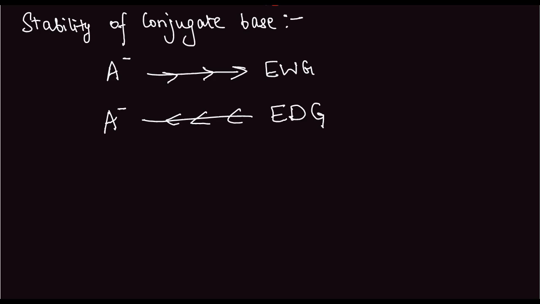So, an electron withdrawing group will decrease the minus charge on the A minus and therefore make it more stable, and the electron donating group makes it less stable in this case. The reason is that as the electron cloud on A minus increases, it becomes less stable.